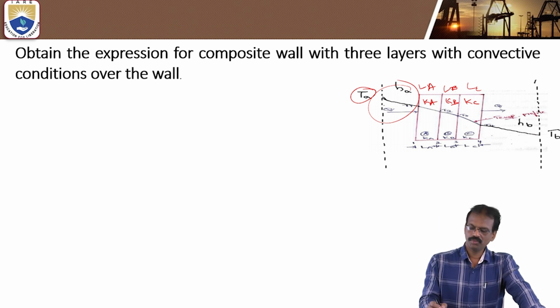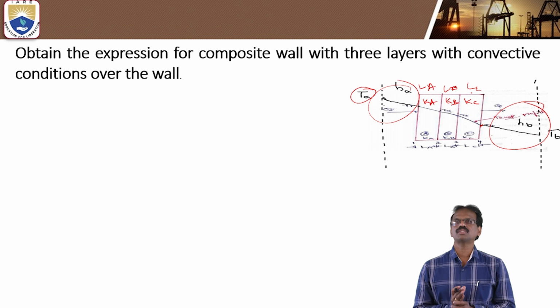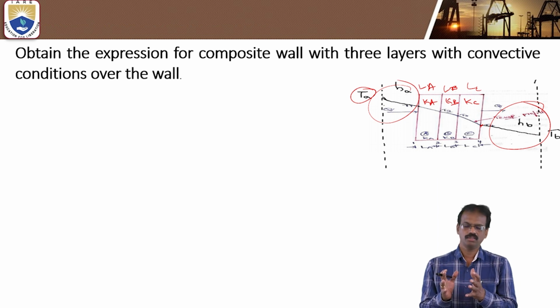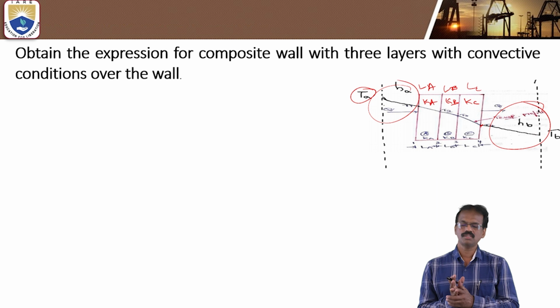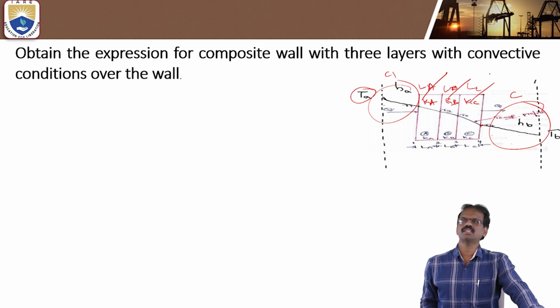So here also, from the last surface T4 to Tb, here also convection process. So convection process means heat transfer takes place from fluid to solid. Solid to solid is by conduction process. So here convection process, here also convection process. In the first plate we will see the conduction process, in the second plate and third plate also conduction process.